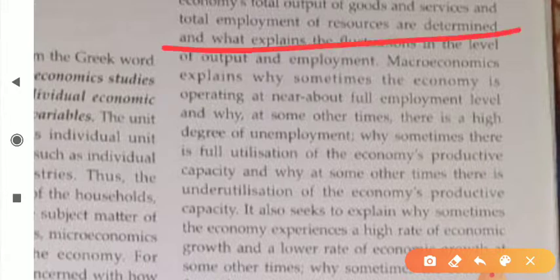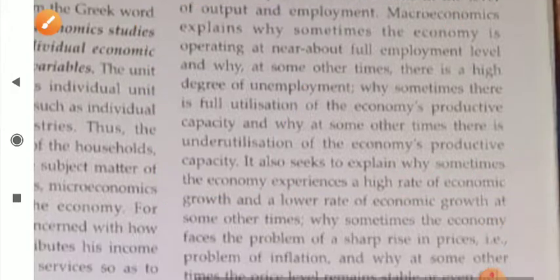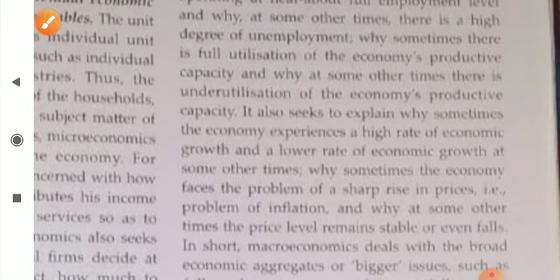Macroeconomics explains why sometimes the economy is operating near the full employment level, and why at some times there is a high degree of unemployment, why sometimes there is full utilization of economic productive capacity, and why at other times there is underutilization of the productive units or capacity. Dear students, all these questions will be answered in macroeconomics. You will find their answers in your macroeconomics.